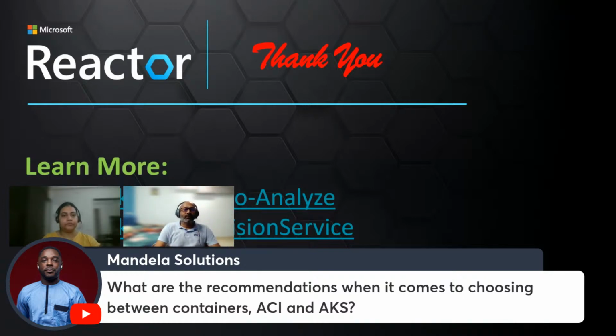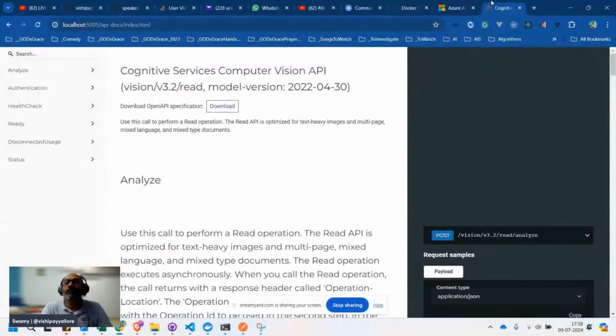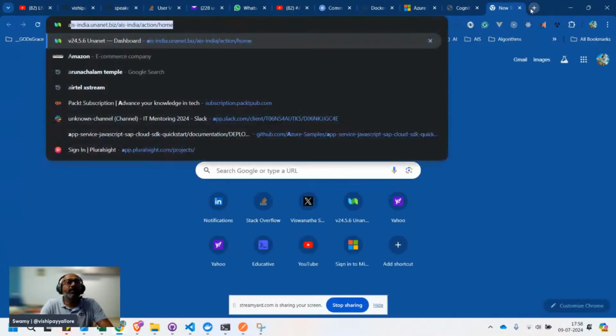Whether it is the container instance, ACI, or AKS, that's a little broader question, but I will try to do my level. But could you please flash my screen again? Just share one more time. It's not there. I'm sharing it. I did the share.